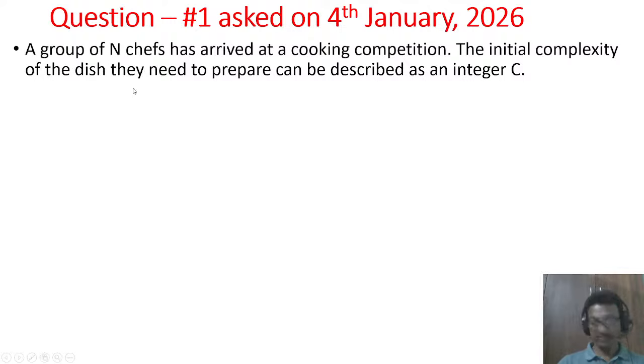A group of n chefs had arrived at a cooking competition. There has been a cooking competition, and for that, N chefs have arrived. The initial complexity of the dish they need to prepare can be described as an integer C. So each dish they are going to prepare is described by an integer C.